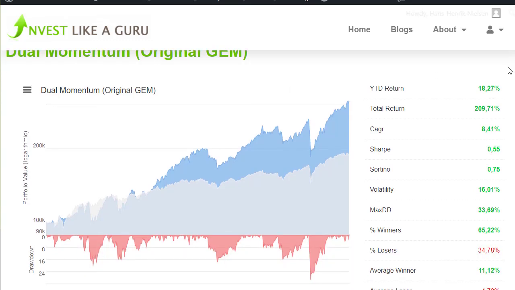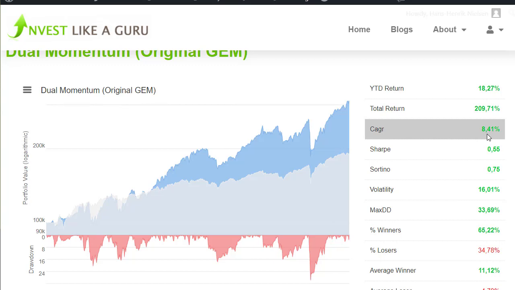Had you just invested like this, you would have made 18.27% here from the beginning of 2021 and to the mid of December. The CAGR, however, and we are testing back from 2008 and up until now, so that is of course only 13 years, but the CAGR this strategy shows in this time span is quote unquote only 8.41%.